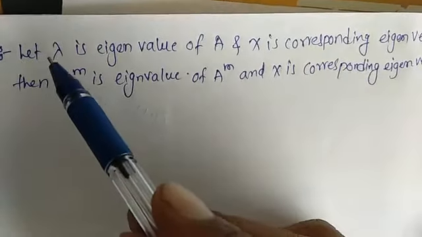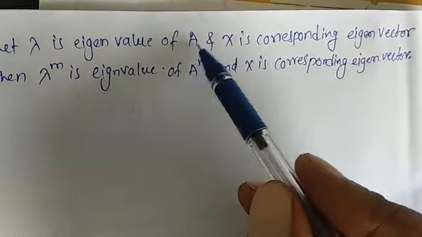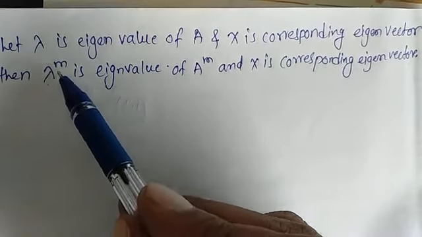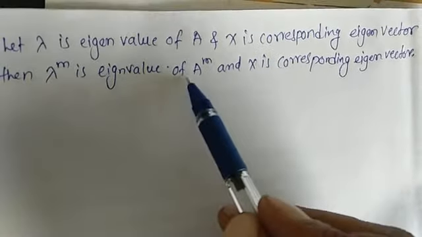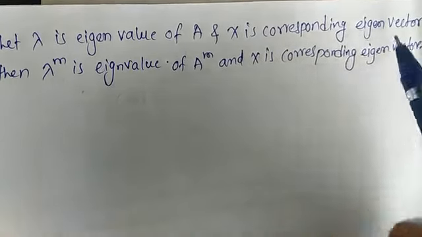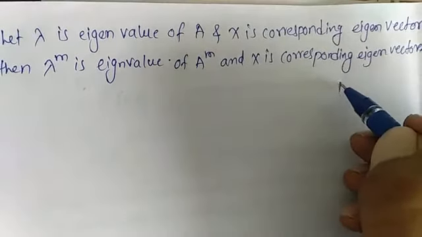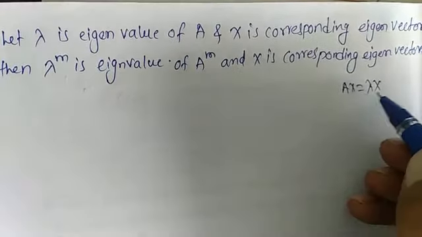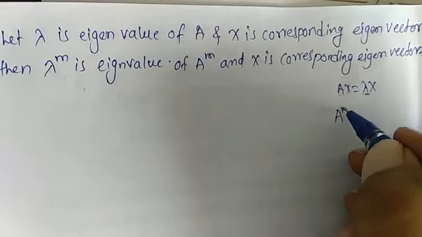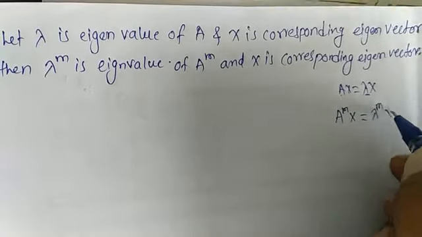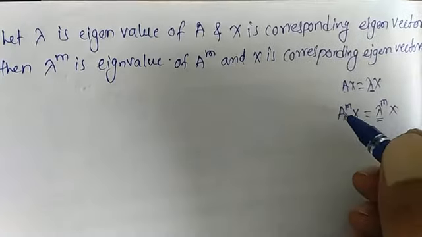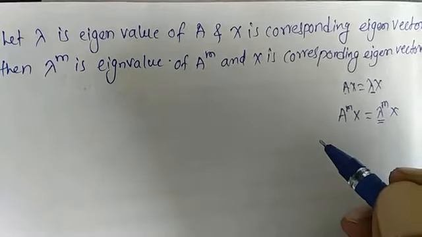Now the next theorem is: let lambda be an eigenvalue of A and x the corresponding eigenvector, then we have to prove that lambda raised to m is an eigenvalue of A raised to m and x is the corresponding eigenvector. That means, by definition, Ax is equal to lambda x, so lambda is an eigenvalue of A. Now we have to prove that A raised to m of x is equal to lambda raised to m of x, which means that lambda raised to m is an eigenvalue of A raised to m. Okay, this we have to prove here.